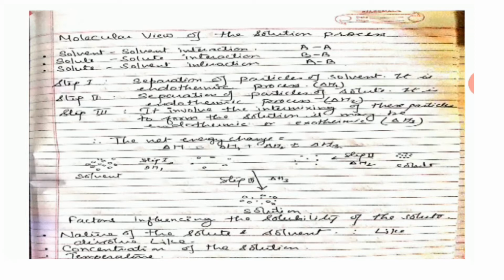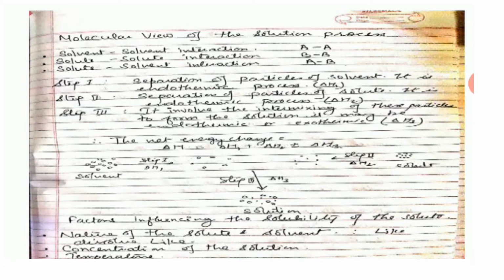Concentration means when the solute is initially added to the solvent at a given temperature, its solubility is maximum, it will dissolve. As the concentration of the solution increases, the rate of dissolution of the solute decreases, solubility decreases, and the solution reaches a saturated form. Ultimately, the solution becomes saturated and no more of the solute dissolves in the solvent at that given temperature.